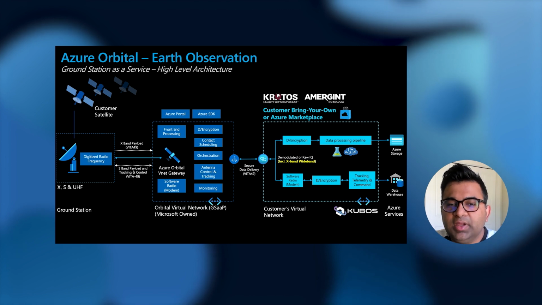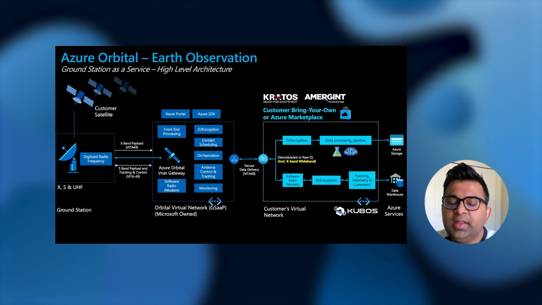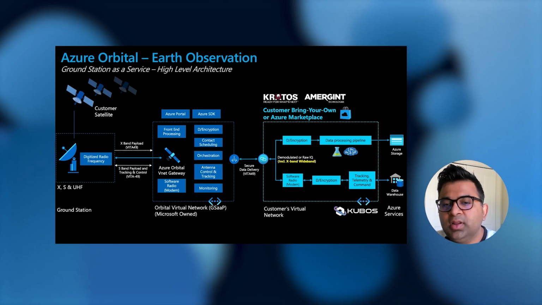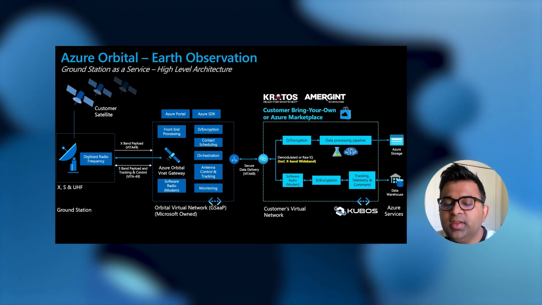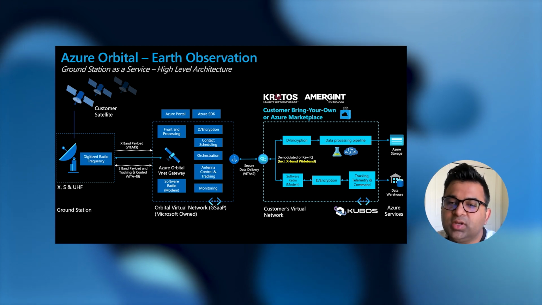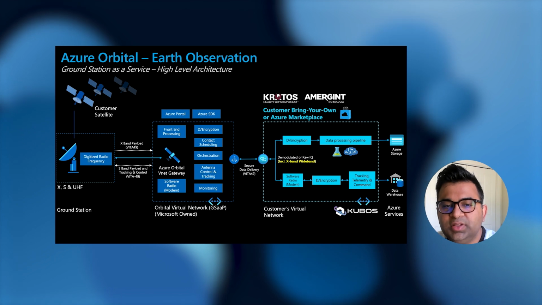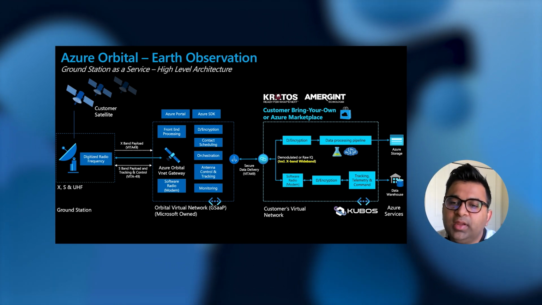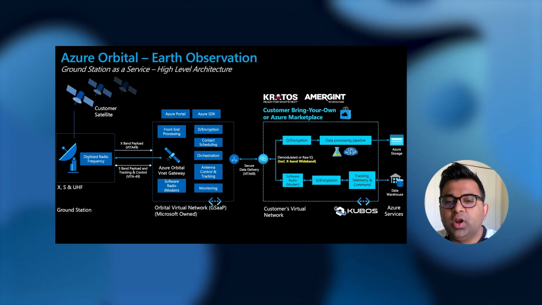The antenna is controlled by the platform to track your satellites at the time of the contact, and a digitizer hardware deployed at the ground station digitizes the radio frequency from analog to digital format, streamed to the cloud as UDP traffic containing radio signal in the well-known VITA 49 formatted data. This digitized radio signal is then delivered to the endpoint in the customer's virtual network, based on the customer's contact profile.